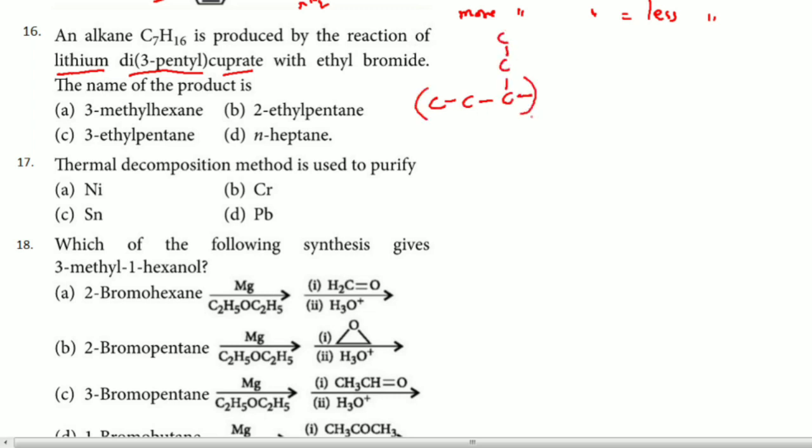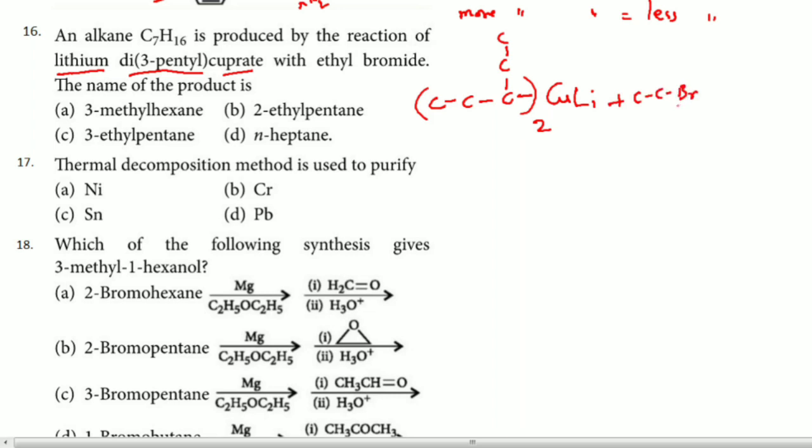Twice the alkyl group on Cu, since in a cuprate Cu is plus 1 and lithium is also plus 1, hence I will write CuLi. When this reacts with ethyl bromide, C2H5Br.